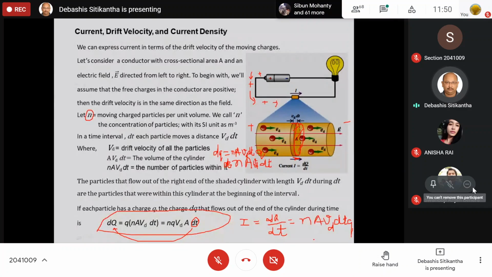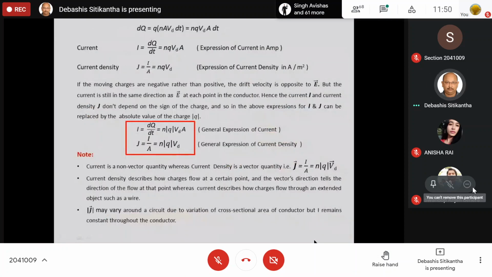So this is the expression of current in terms of drift velocity. We have derived this expression of current in terms of drift velocity.